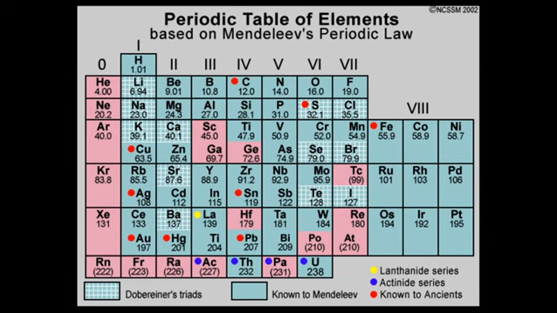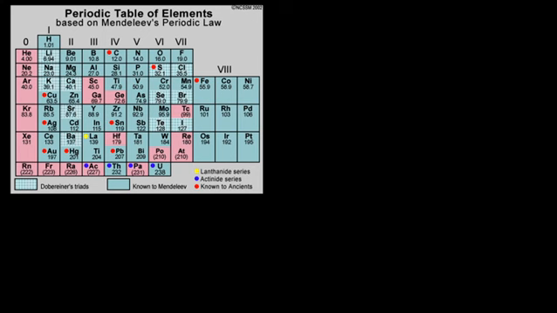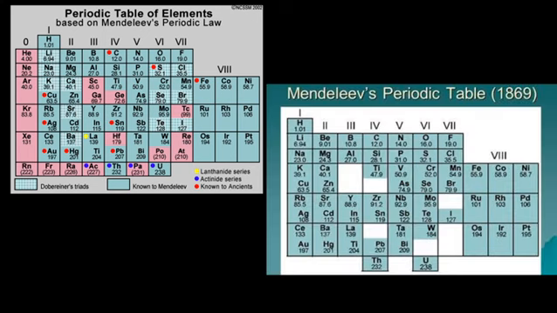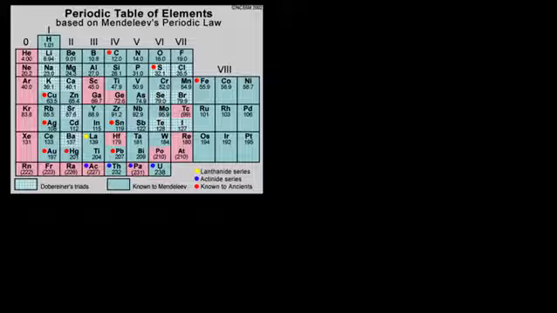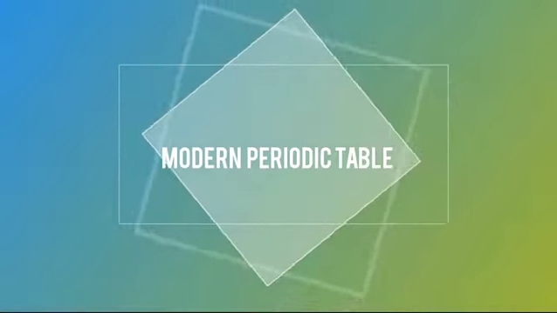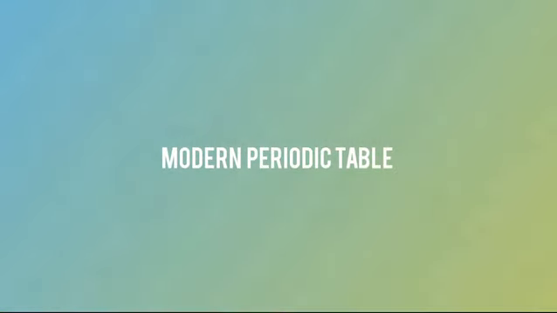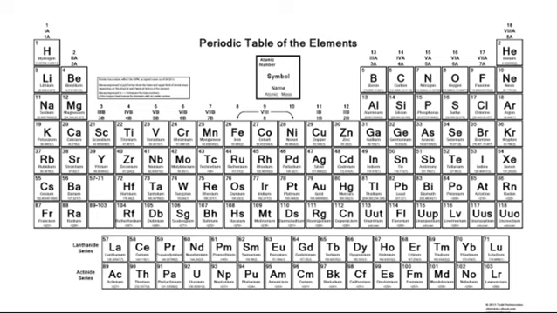Not only did he leave the gaps in this table, he also predicted the properties he expects these elements to have. Don't forget that at the time he was making these predictions, these elements were not discovered. Other scientists later on discovered faults here and there and modified Mendeleev's periodic table to give us what we now have as the modern periodic table.